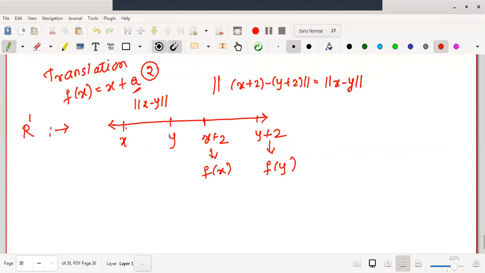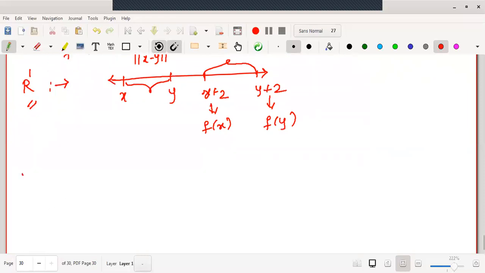That is, the distance between the two vectors x and y is the same as the distance between their corresponding f images. That is, the translation mapping in R1 space is an isometry. It possesses the same distance in the f images. Okay, now if someone wants to explain this in an R2 space, how can one explain? In R2, if I define f of x mapping to be x plus a vector a, no doubt it is a member of R2, therefore let me take the vector a as 1 1.